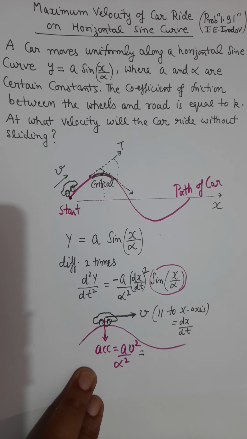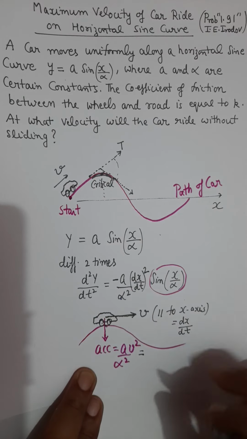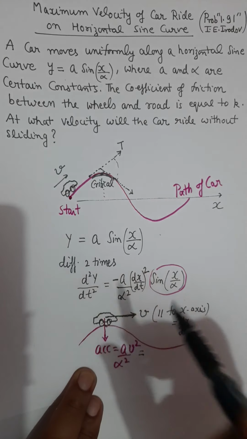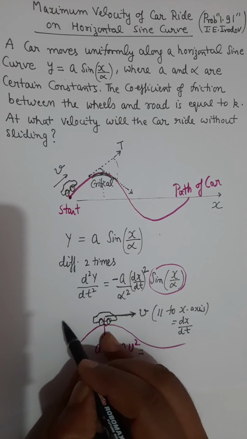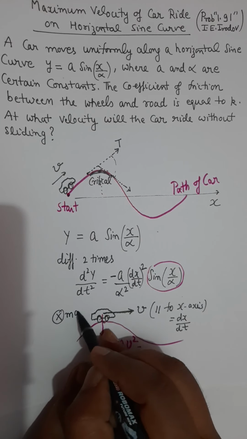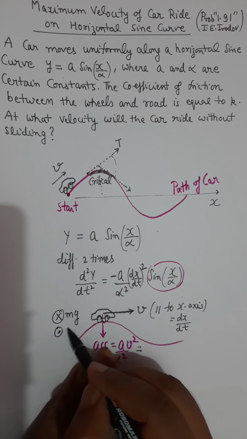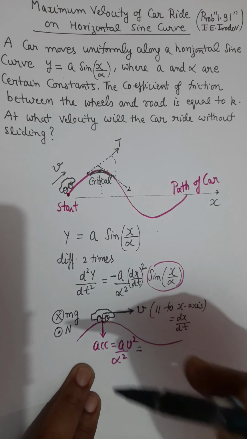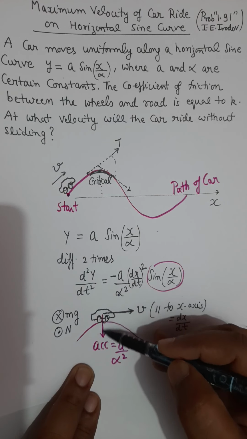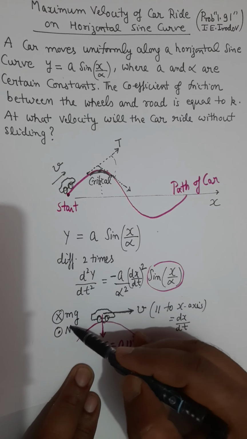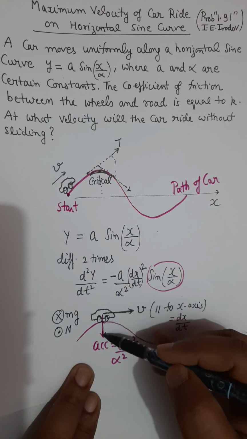There are forces on the car which are mg and the normal reaction force. But since it is completely on a horizontal surface, the force mg will be in the downward direction, into the page. I can draw that mg by a cross symbol. Mg is into the page. The normal reaction force will be out of the page. So these two forces are in vertical directions, whereas your acceleration is in the horizontal plane. So obviously these two forces cannot participate in the equation for acceleration.